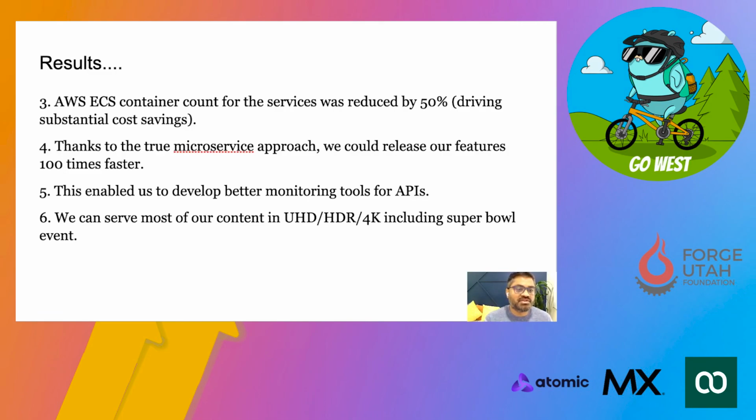Similarly, we had the ability to release any microservice feature faster now, because we could release our services independent of any other services without impacting them. So our ability to release any feature was very fast. This also helped us develop better monitoring tools, as I was showing in one of the Grafana dashboard examples. Now we can serve most of our content in USD 4K. Nowadays, you will see lots of NFL content. In fact, the last Super Bowl was served in 4K.